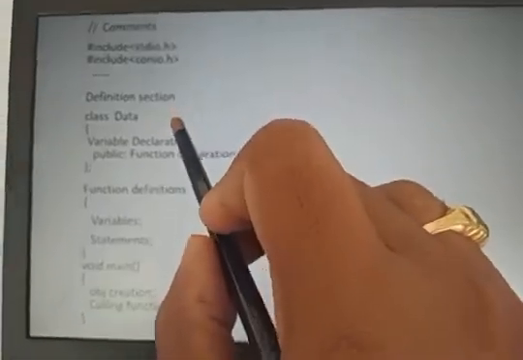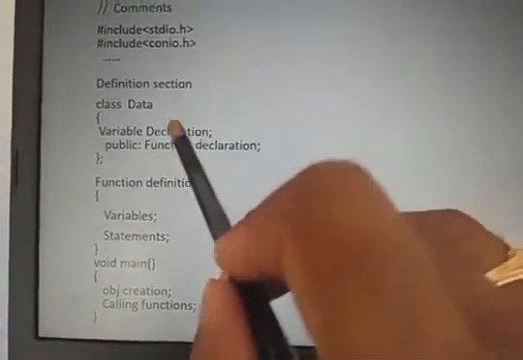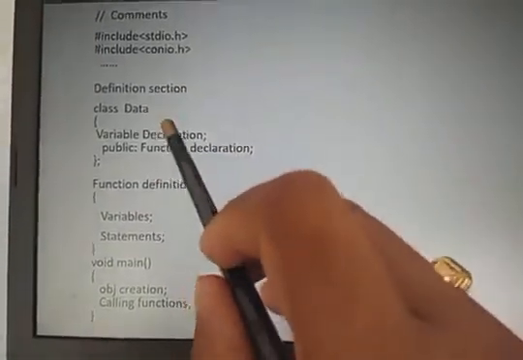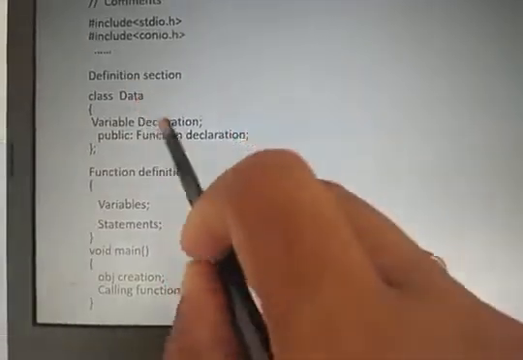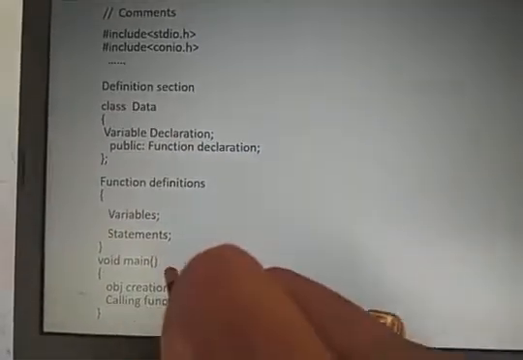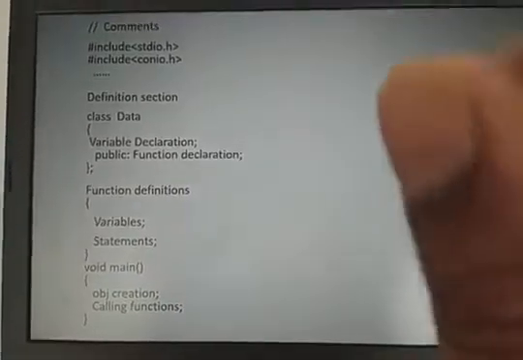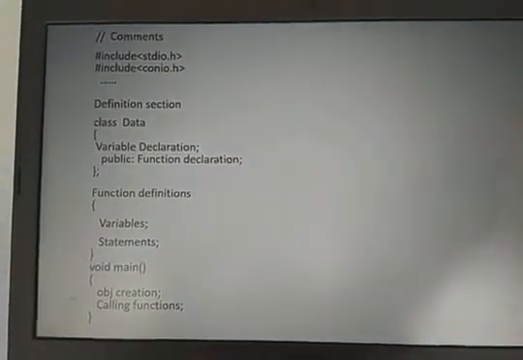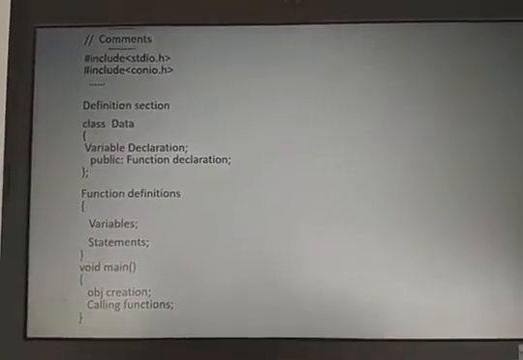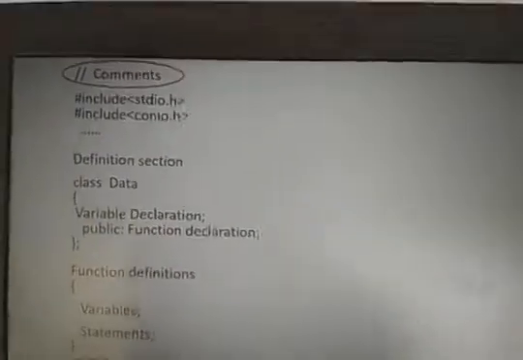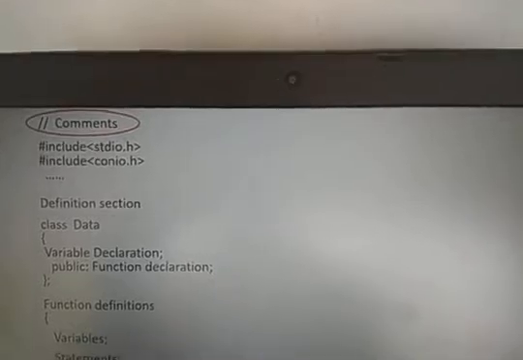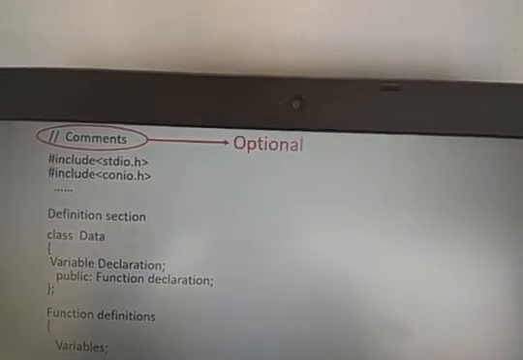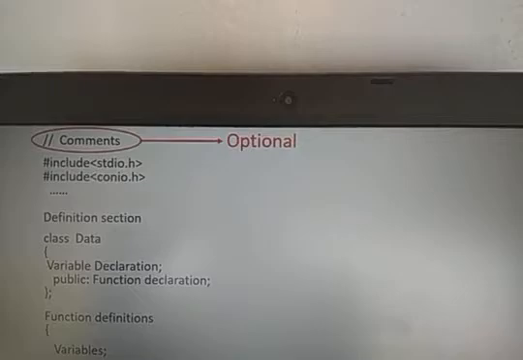Now, in this, without using class also we can write the program. If the class is available, function definitions are there. Without using class also, we can write the program by using simple main. So in this structure, some of these are mandatory, some are non-mandatory. So I'll explain each and every one. First one is the comments. The comments are optional. If you want to specify the description of the program, you can write the comments. Right? It is a description of the program. It is called optional.